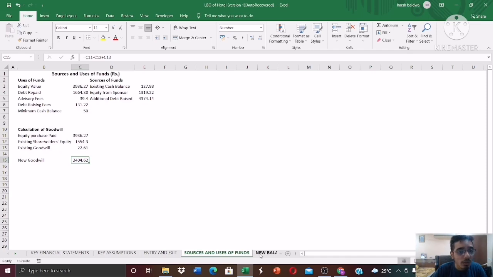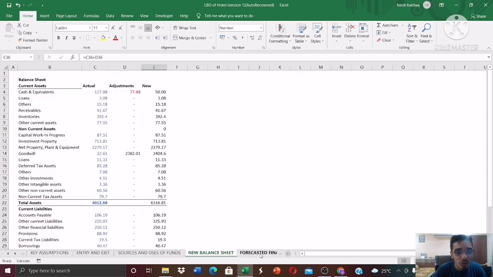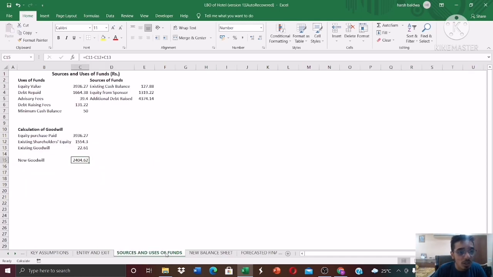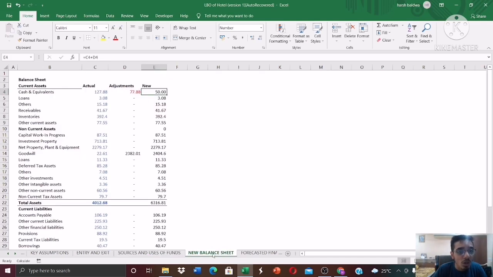Now what we have to do is create the new balance sheet. For the adjustments we have to make, the cash is 127 crores, but the new amount of cash is 50 crores. As we have seen in sources and uses of funds, we have to keep a minimum cash balance of 50 crores. So the adjustment made will be 77 crores, right? You have to subtract 77 crores. There's no adjustment to be made in any other items. In goodwill, again the new goodwill comes to 2404 crores, so the adjustment of 2382 crores will have to be made.